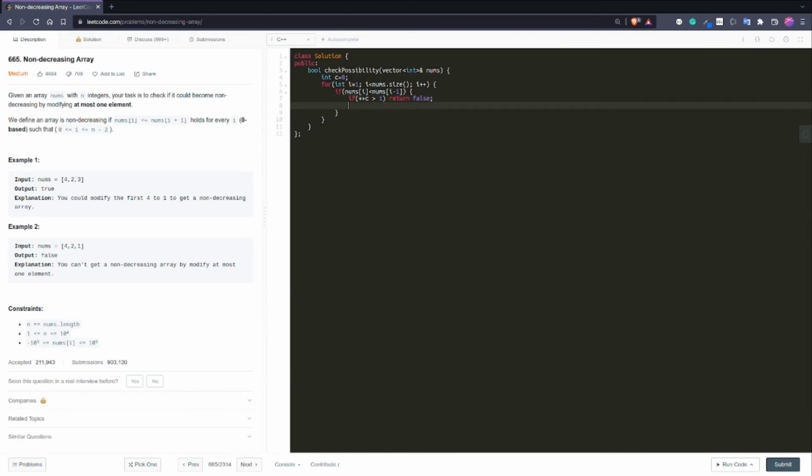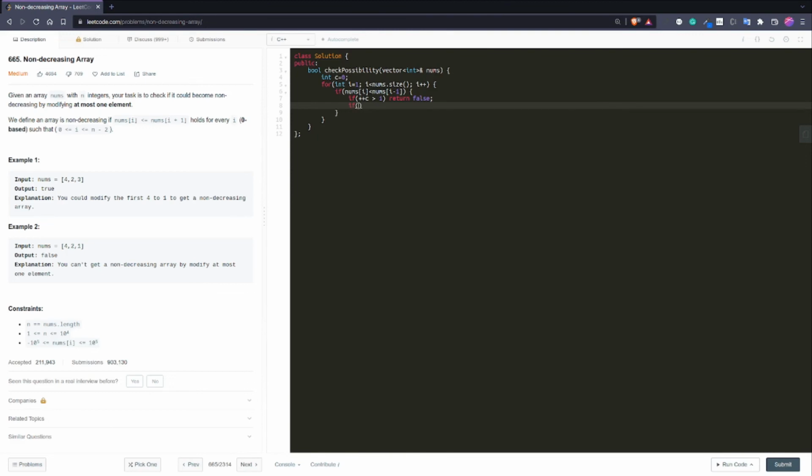So now let's think about what else we need to do. The next thing is to change the actual nums array, I mean the actual number. Well, you can do it without even changing the number. You can just maintain a previous variable, but in this case it doesn't matter because the time and space complexity will be the same. So let's just do it right away.